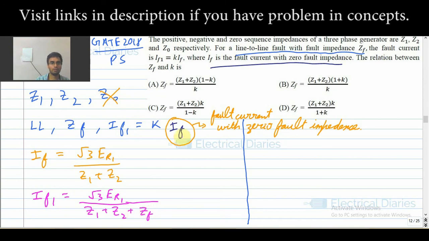Now, according to the question, we can write this equation, and to save space I will do it in this fashion.